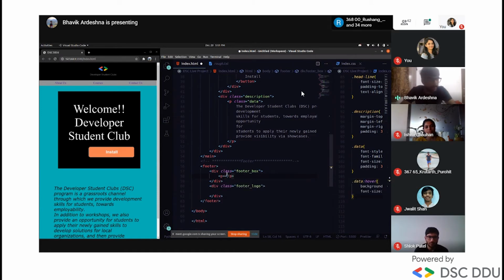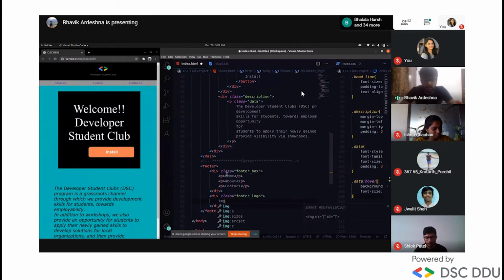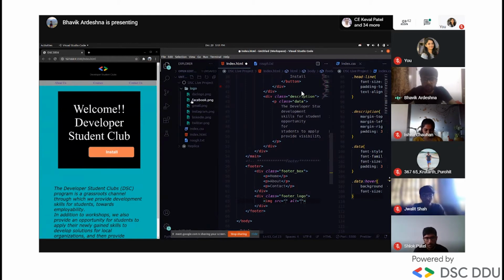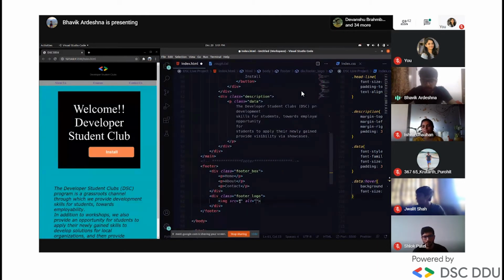Okay. And the P, let's give the names home, about, and another will be contact. Right. And inside the logo, an image tag, right? Image and press tab. In SRC, we need to give the path. And I told you that I already downloaded these logos. It is inside the project, inside the logo folder: Facebook, Gmail, Instagram, LinkedIn, and Twitter, right? Okay, so I'll give the path.